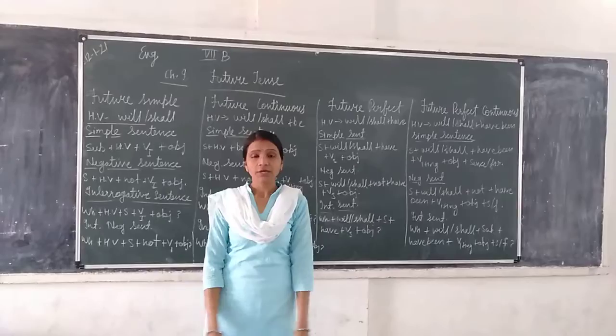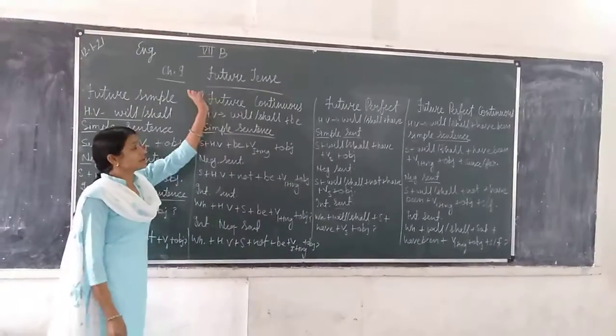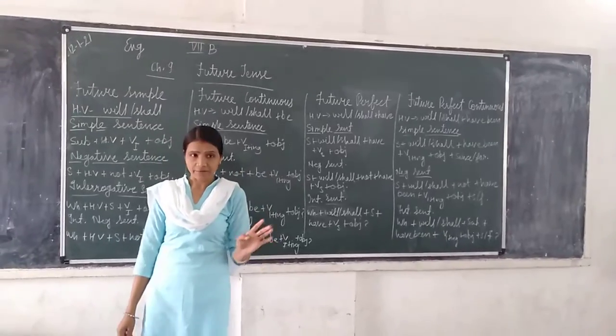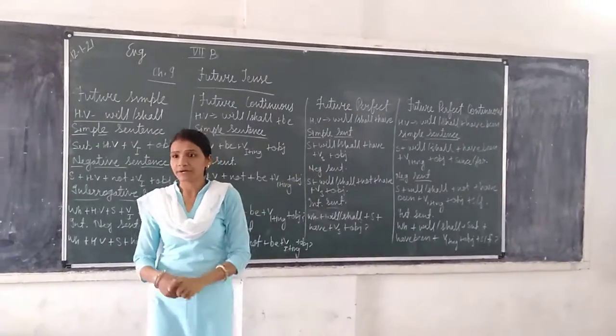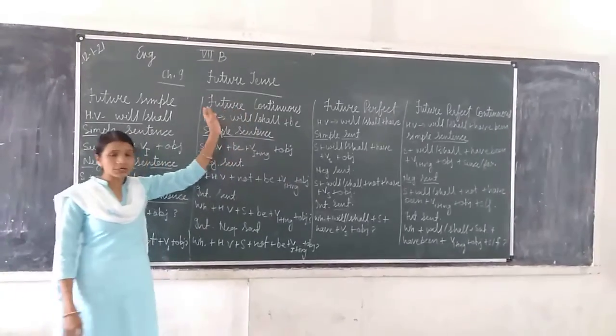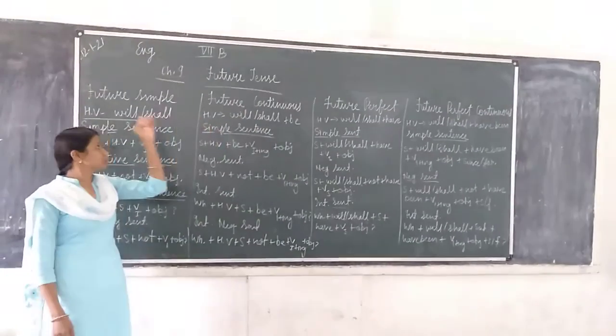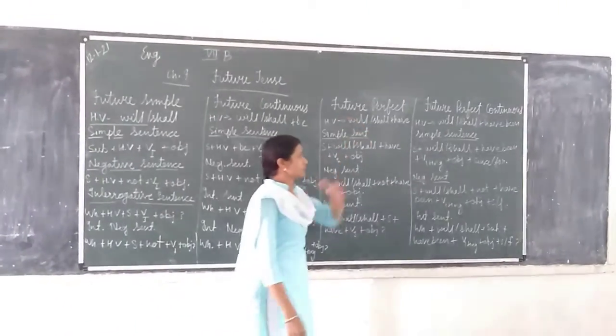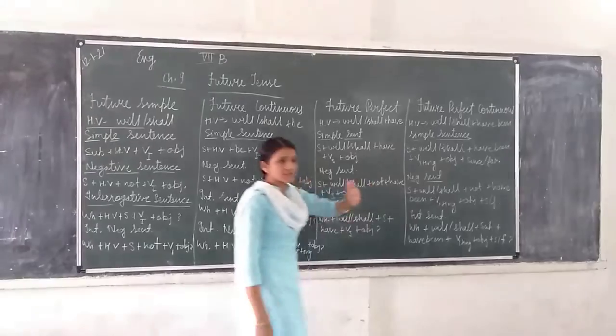From St. Paul's School. Today we will study chapter 9, that is the future tense. Today we are studying our English grammar chapter. Yesterday we completed chapter 8, that was the past tense. So again, future tense is divided into 4 types. The first one is future simple tense, future continuous tense, future perfect and the future perfect continuous tense.